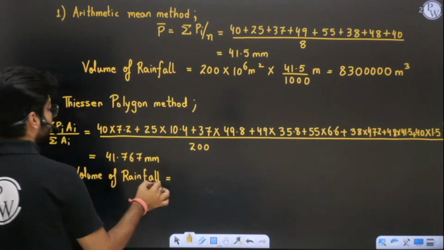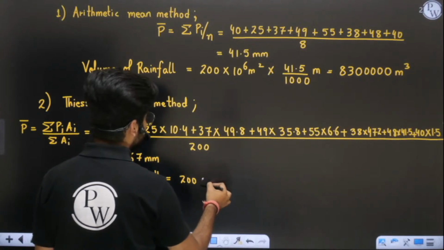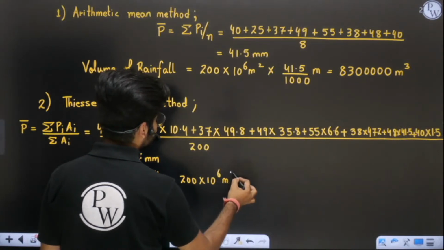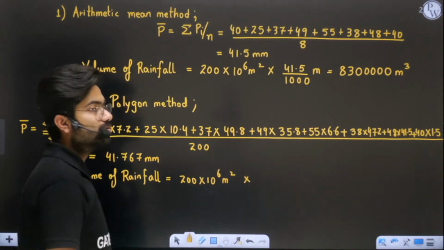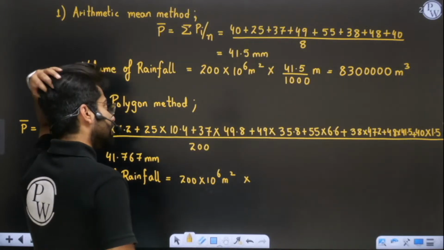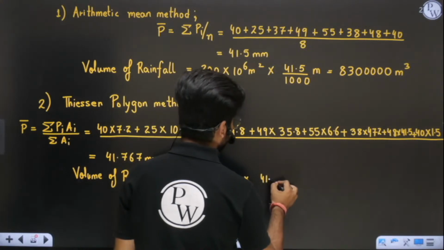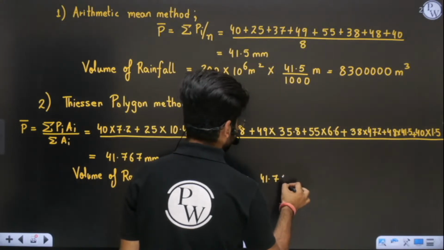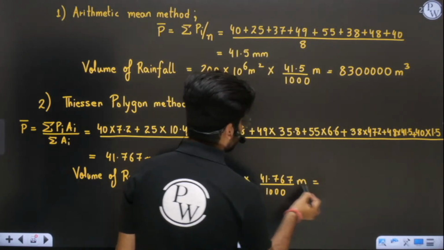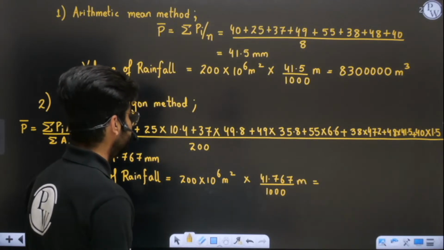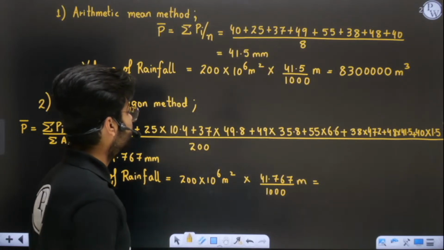Now what is the volume of rainfall? You have to multiply by the catchment area. Catchment area is the same, 200 kilometer square. Convert this kilometer square into meter square. You all know how to do it. I've already told you 1 kilometer square is equal to 10 power 6, or simply 10 lakh meter square. Depth is 41.767. If you want to convert mm into meters, divide by 1000. Yes or no? So how much are we getting here? If you double this value, 5 zeros again, this will be 83.4.